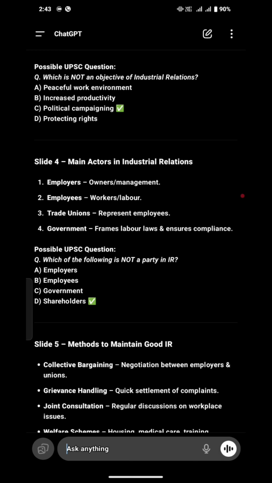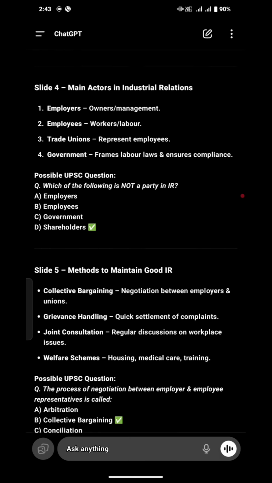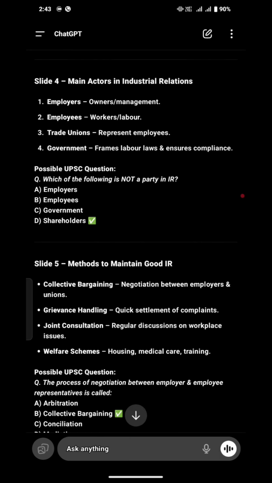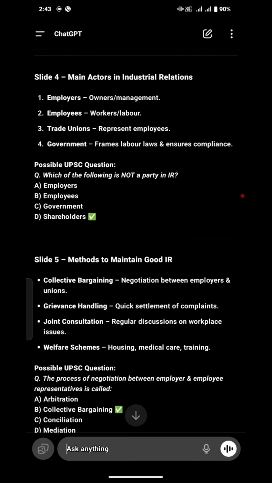So let's come to slide number 4. Main actors in industrial relations. So who are the main actors? Who plays the vital roles in industrial relations? Employers, owners and management; employees, workers, laborers; trade unions, which represent employees; and government, which frames labor law and ensures compliance.